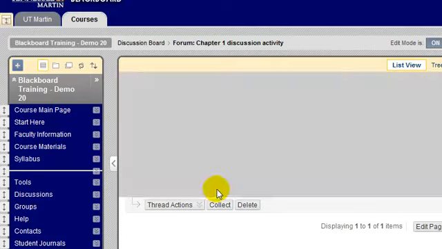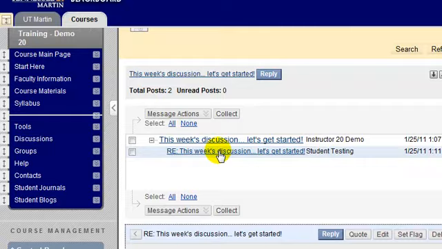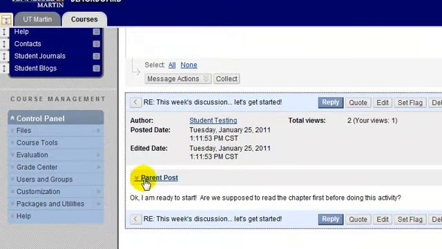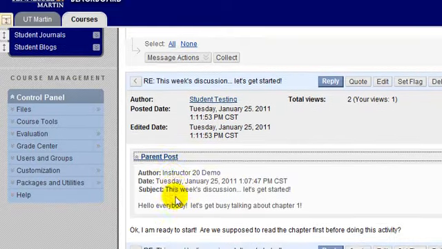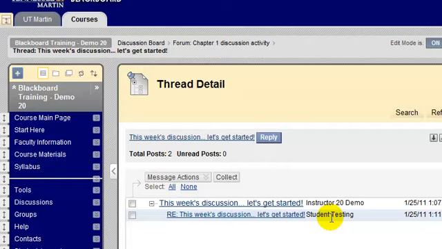So I can click into my discussion thread that I started, and I can see that a student has replied to my initial discussion. So I can click on the bolded sentence that says the student replied, and I can see here is exactly what the student said. I can even see the initial parent post of where I made my initial post to see what they're replying to. I can then choose to reply to the student right here if I wanted to, and we could have a running conversation right here in this thread.